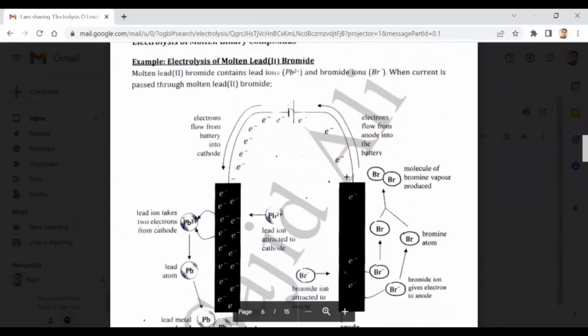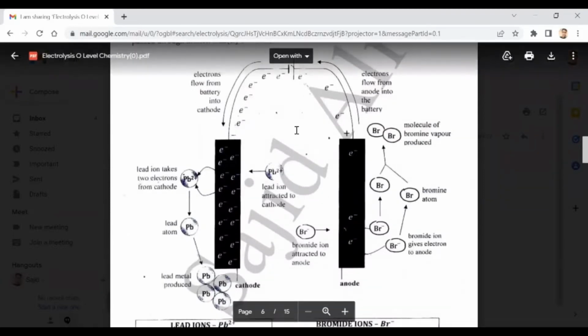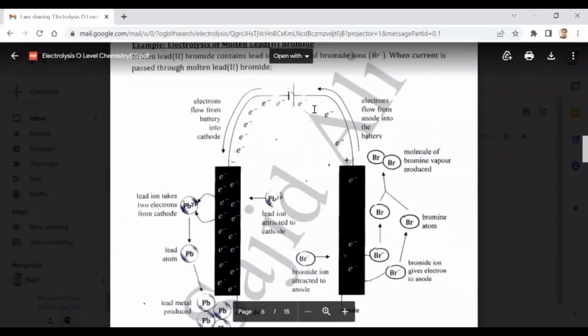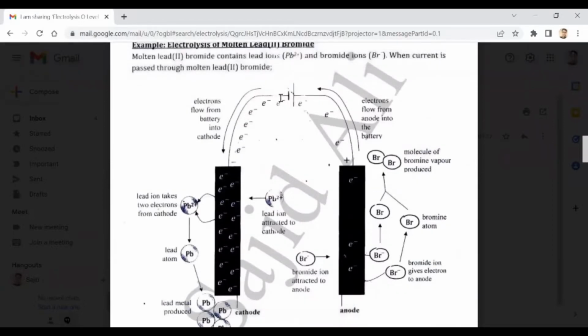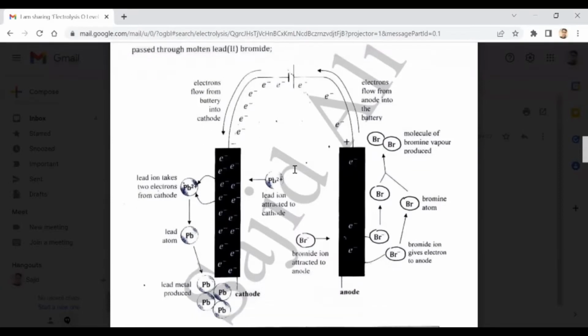So here is a simple cell you can see. These are the two electrodes connected with the positive and negative terminal of the battery respectively. And these lines show the wires, metal wires, mostly of copper. Okay, clear? Okay, beta.